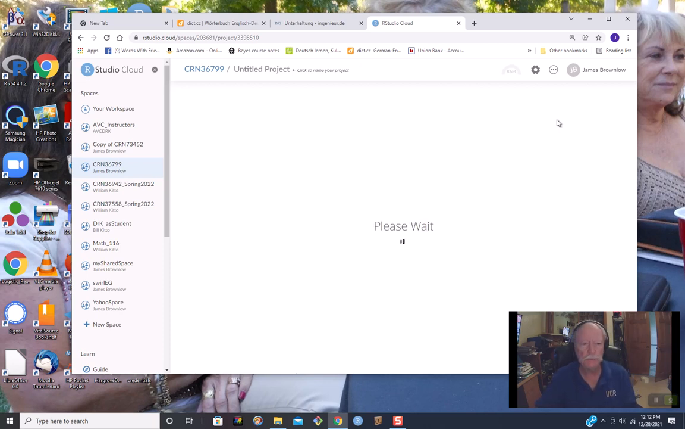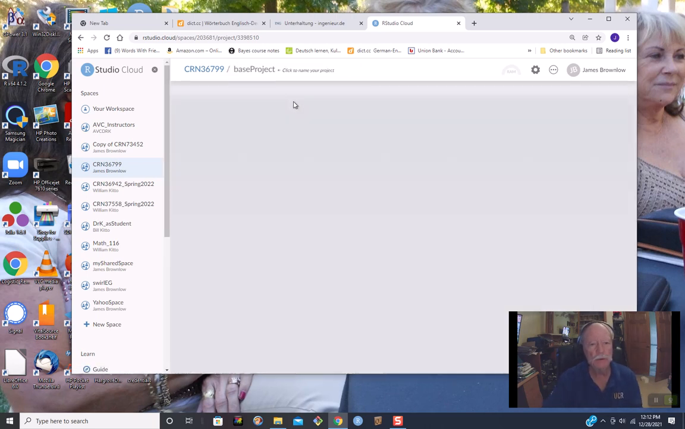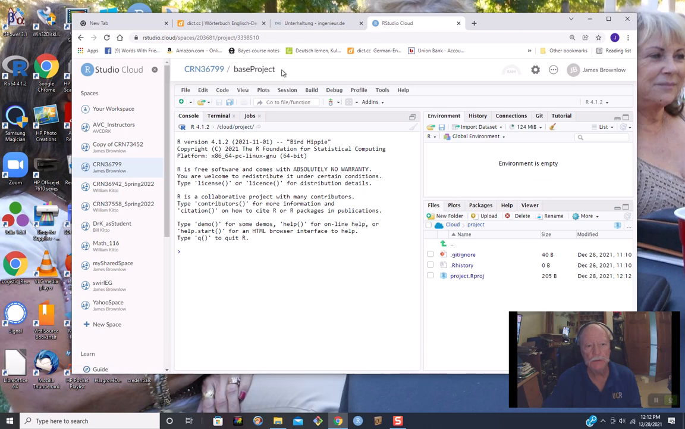the project is being deployed, it's setting up. Now what I'm going to do is I'm going to name this base project. That's what I'm going to name this thing. So this thing is called base project, and it's in here now. Now I'm not going to add anything, open anything, do anything.